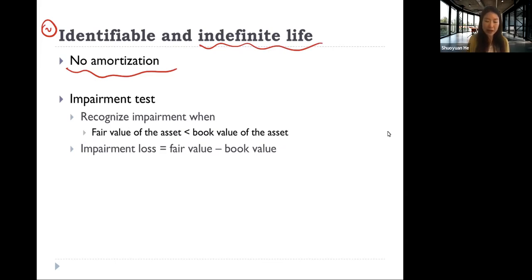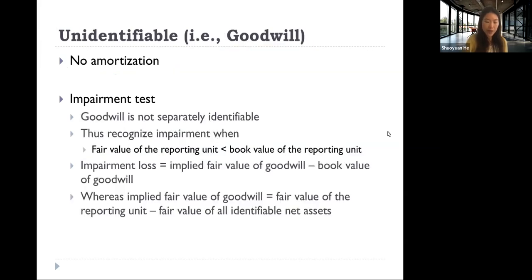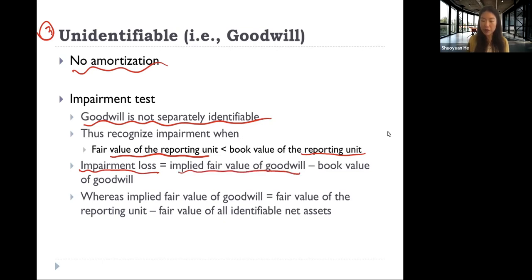And then in the second step, instead of using the sum of the undiscounted future cash flow, we use the fair value. The third situation, goodwill: no amortization because it has indefinite useful life, and because goodwill cannot be separately identified. In the first step, we use the fair value of the reporting unit and compare it with the book value of the reporting unit. And when calculating impairment loss, we use the implied fair value of the goodwill.